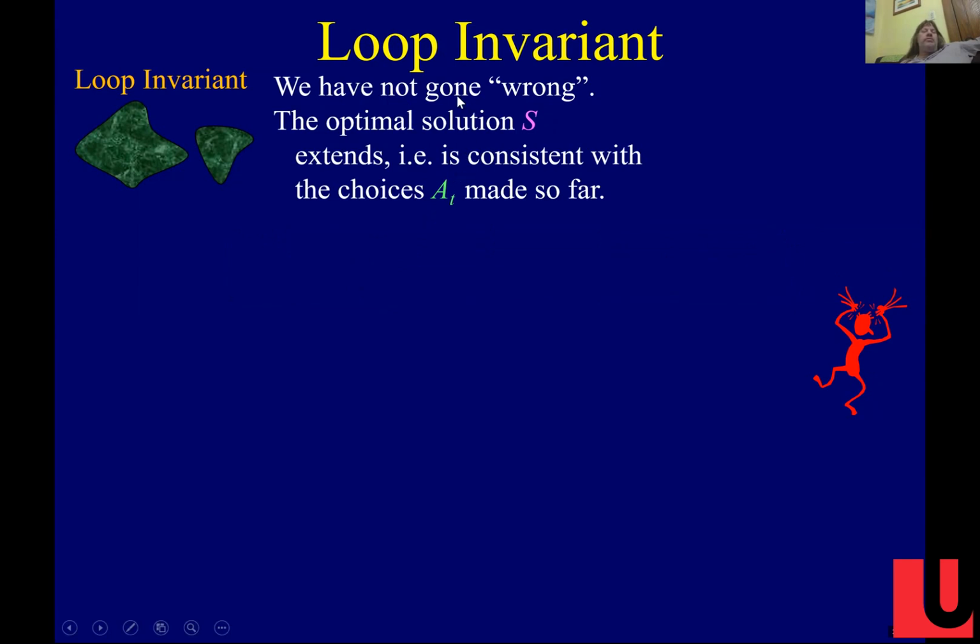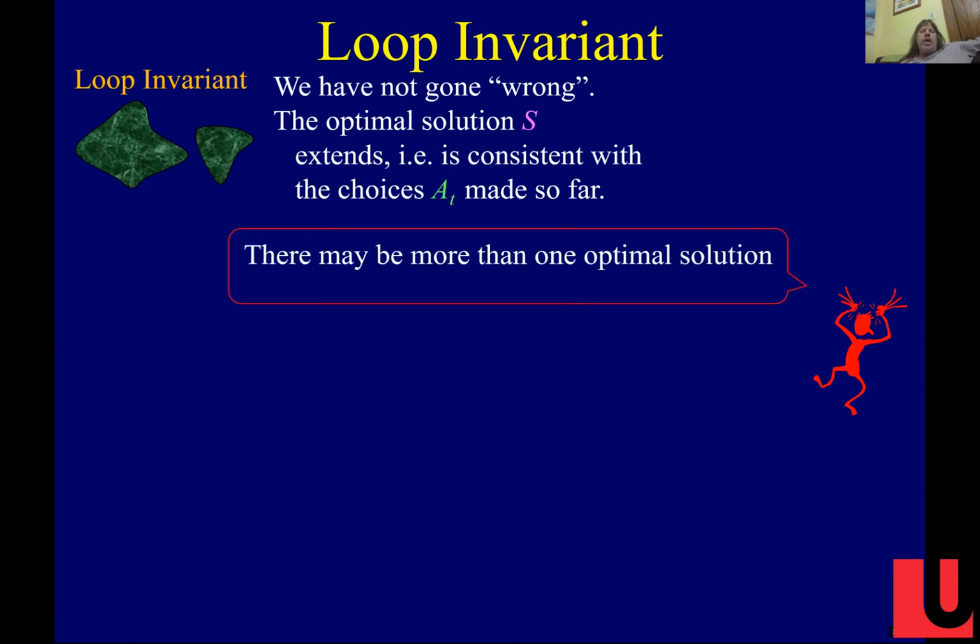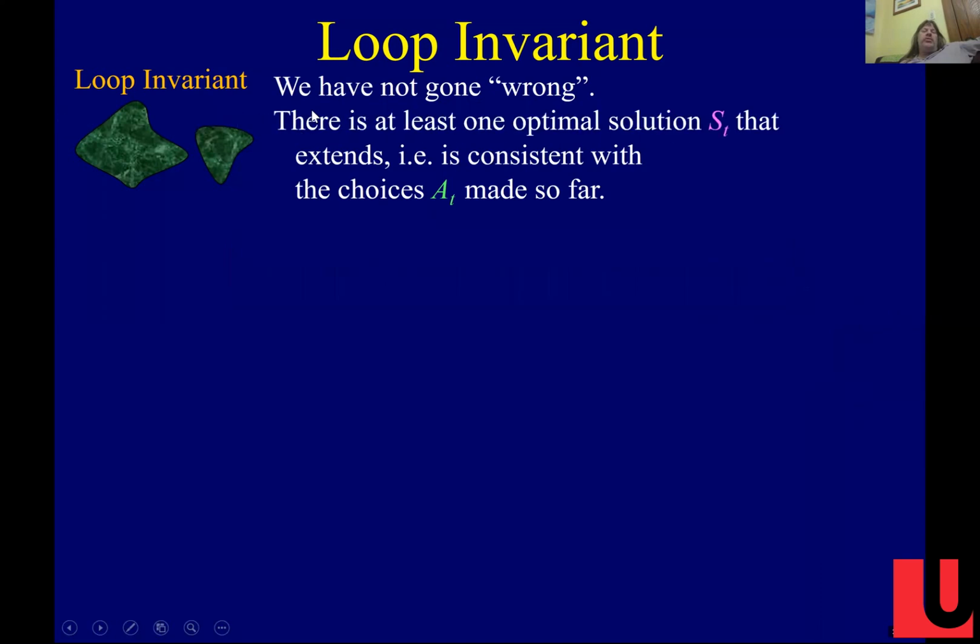But for example, if the algorithm chose the lion and the optimal solution contains the lion, then we haven't gone wrong. That seemed like it was a good thing to do. But the problem is there may be many, many optimal solutions, some of which contain the lion and some of them don't. And so we have to change this loop invariant, and let's change it to saying there's at least one optimal solution that's consistent with what the algorithm has done so far.